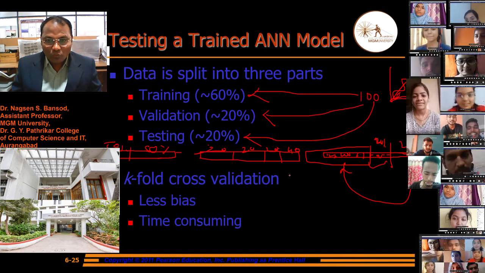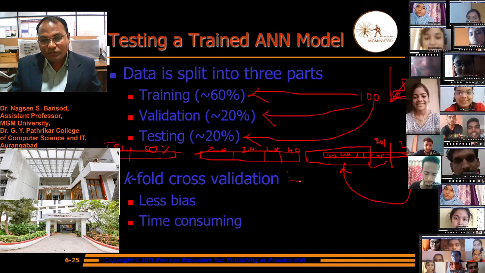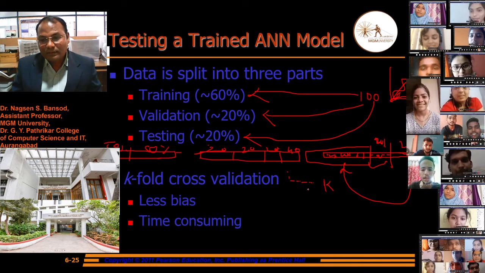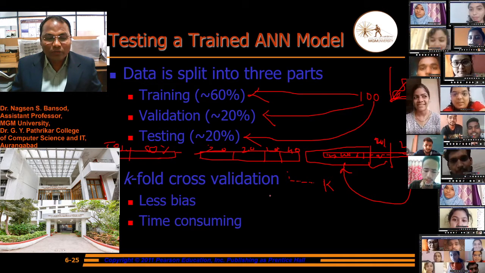Up to k we can make the parts, and that is k-fold cross validation.